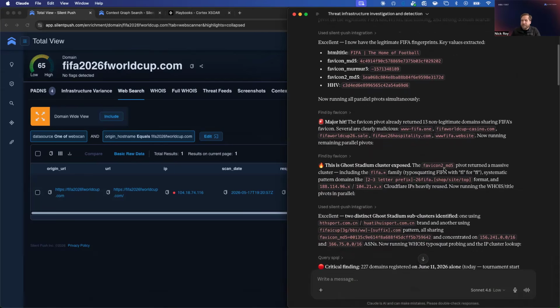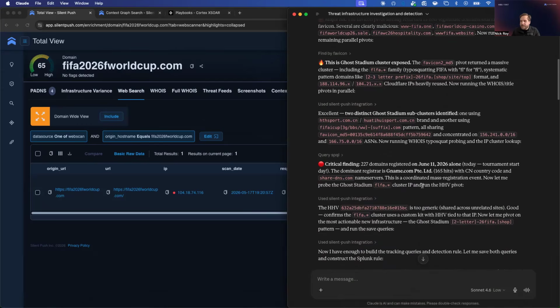Further, we can see pivots on these. We start to get an idea of where these pivots are being made. One, on the favicon that's being reused. Two, we can also see a pattern in the way domains are being registered. So a 3-letter prefix, 26, FIFA, shop, site, top. Now we have a couple of reliable ways we can discover new sites that are following these patterns being created. Interestingly enough, today is actually the first day of the World Cup. We see a spike in domains that were registered today, about 227 domains that are brand new.